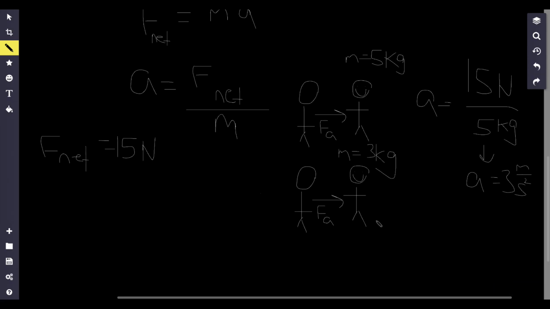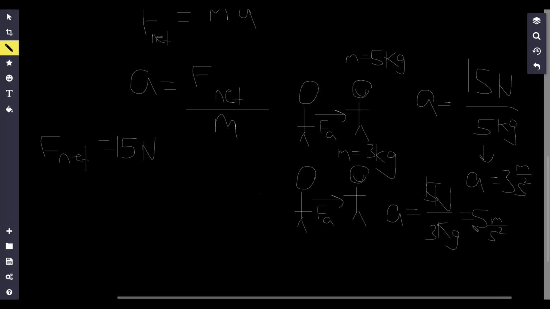Now, as for Jim, well, it's going to be the same formula, right? A is equal to the net force, which is 15 newtons. But this time, I'm going to divide it by the mass of 3 kilograms. So as a result, the acceleration is going to be 5 meters per second squared.